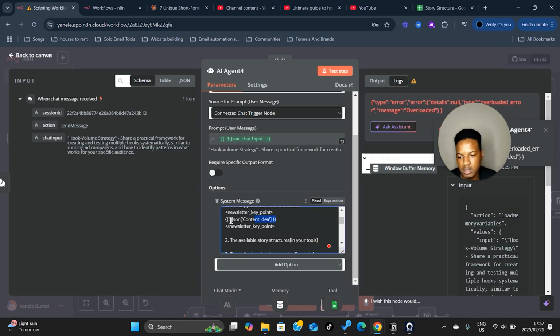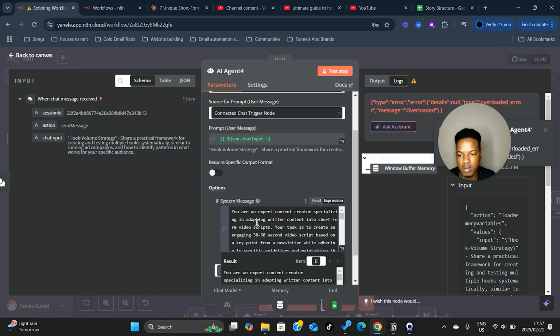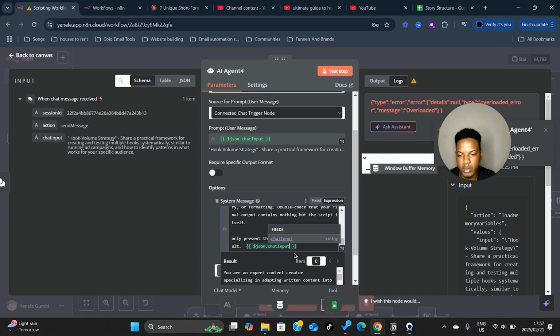A key point from the newsletter. Don't ask me why it says newsletter. It's going to be in the chat inputs. I'm going to take the chat inputs and put it there. Now it's gone all the way down there. It's absolutely insane. I can't lie. This is some madness, bro. Some absolute madness. I'm going to hit back. Move up.